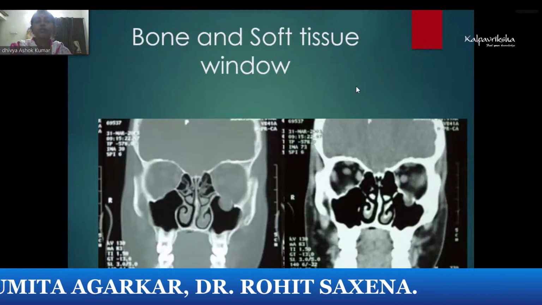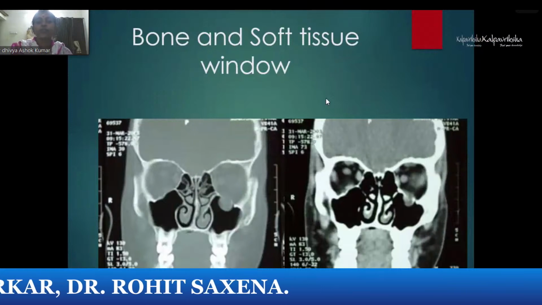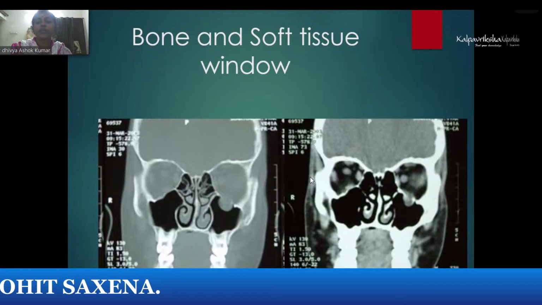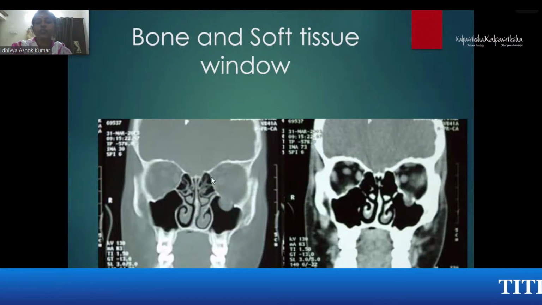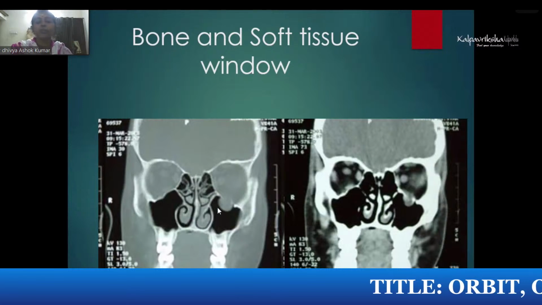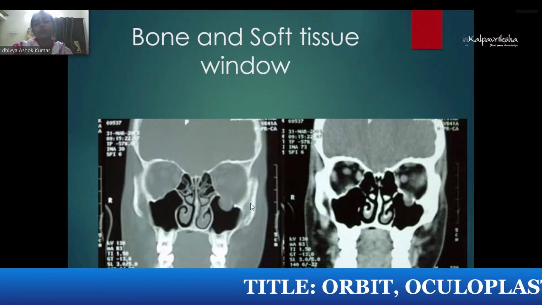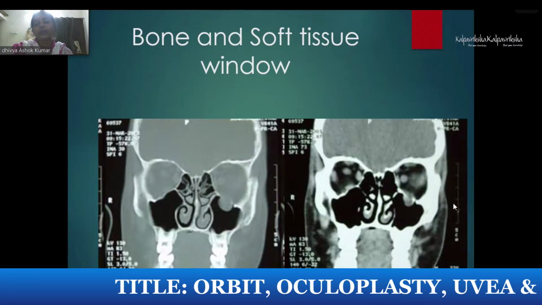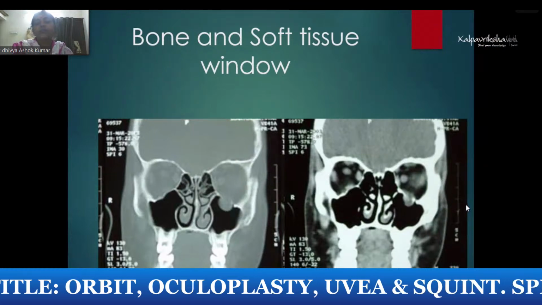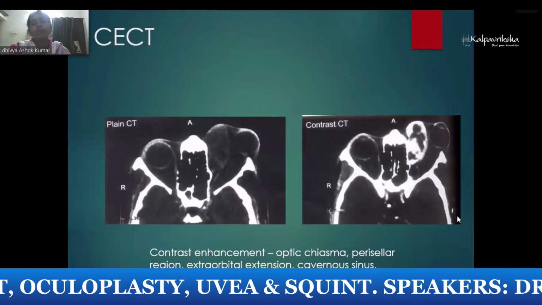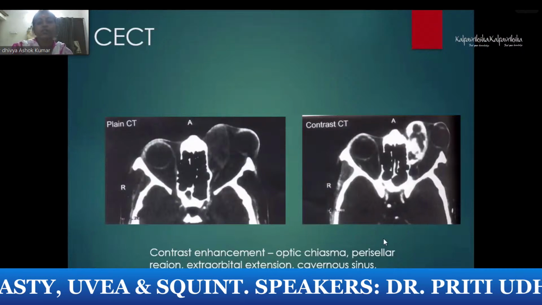There are two windows, the bony and the soft tissue window. In the bony window, you will see the majority of the bone reflection, where you see that hyper-reflective bone structure. In the soft tissue window, the soft tissue is predominant. So this is a patient with a lower fracture. Both the soft tissue and bony windows you can take and identify. And if you want to specifically look for any vascular lesions, you inject contrast.